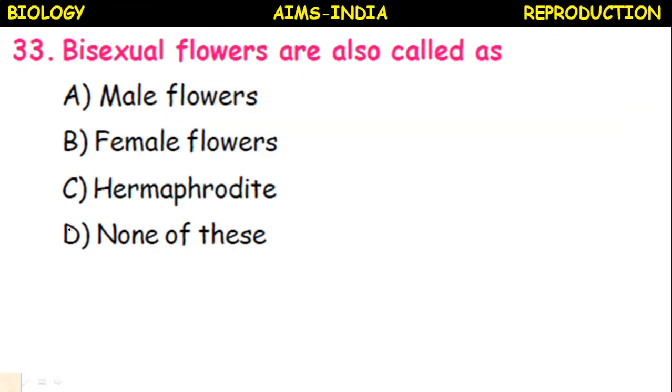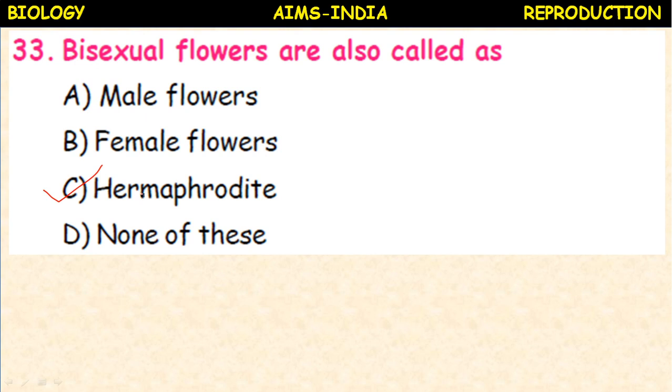Next, bisexual flowers are also called as male flowers, female flowers, hermaphrodite. None of these. So it is the term hermaphrodite which represents bisexuality. Okay.